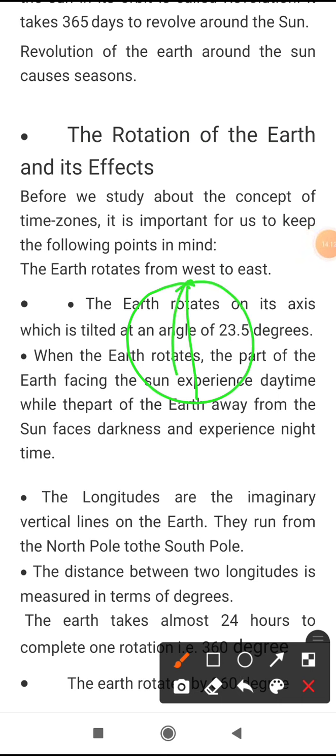The vertical lines are called longitudes, and the horizontal lines are called latitudes. These are imaginary lines drawn from the north pole to the south pole, ending at the north and south poles, and the distance between them is measured in degrees.